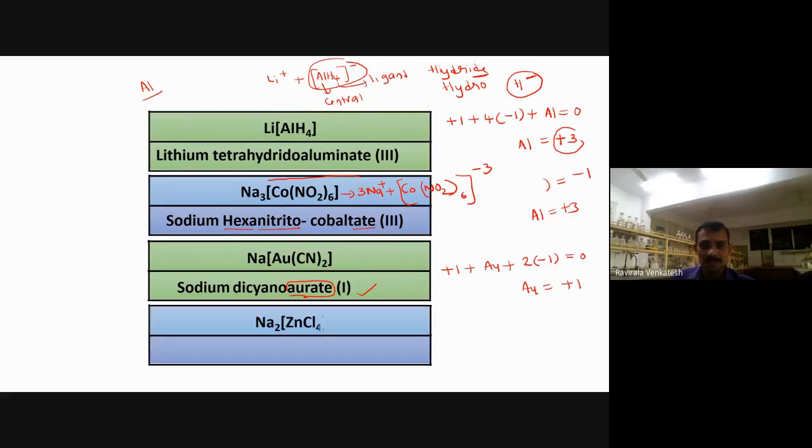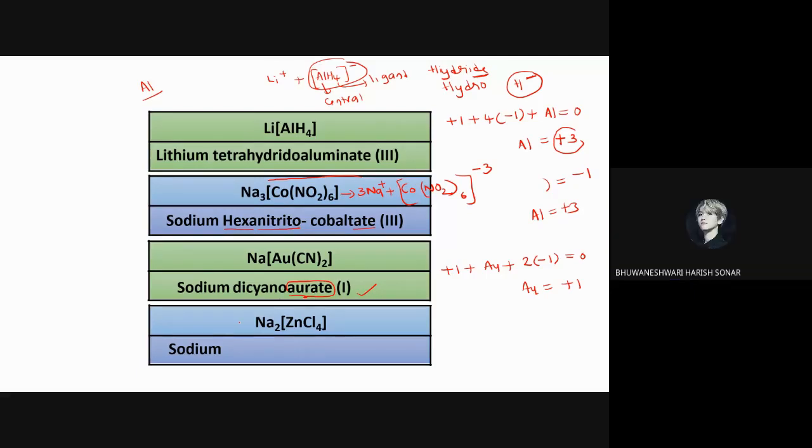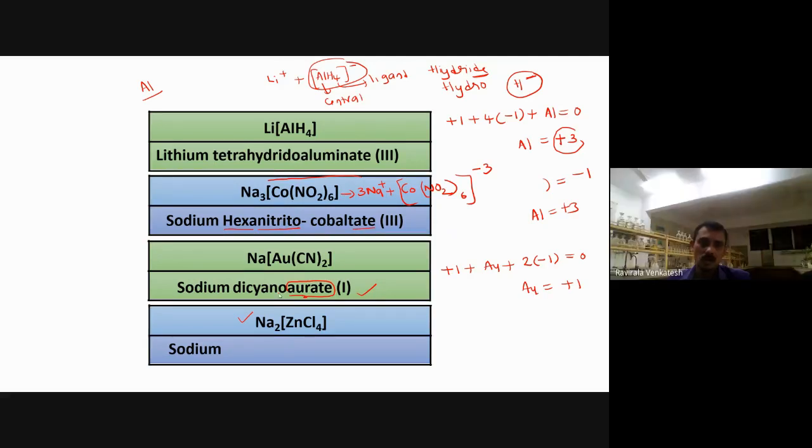One more, if you take sodium, zinc and tetrachloride. So first of all, it is called sodium only. So put sodium. Now how can anybody give nomenclature for this one? Tetrachlorozincate. Sodium tetrachlorozincate. Oxidation state? 2 sodiums are there.